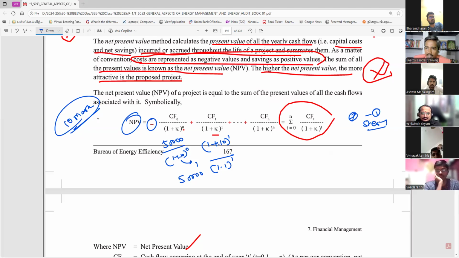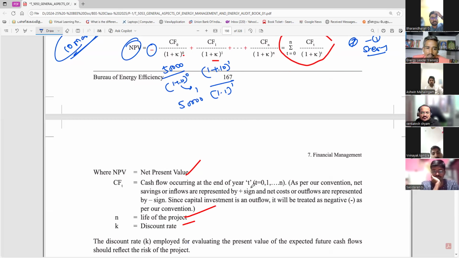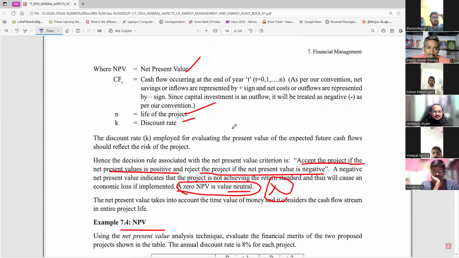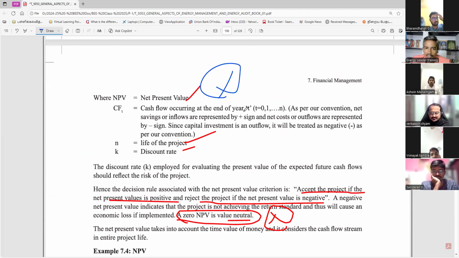Chapter 5 you understand. You have almost completed. Who has completed? Okay, leave it. Who are the new people? You focus on chapter 7. Practice is very important. This is step 1: only writing the formula. Very, very important. This is a fundamental formula. No need to explain. This is no need.